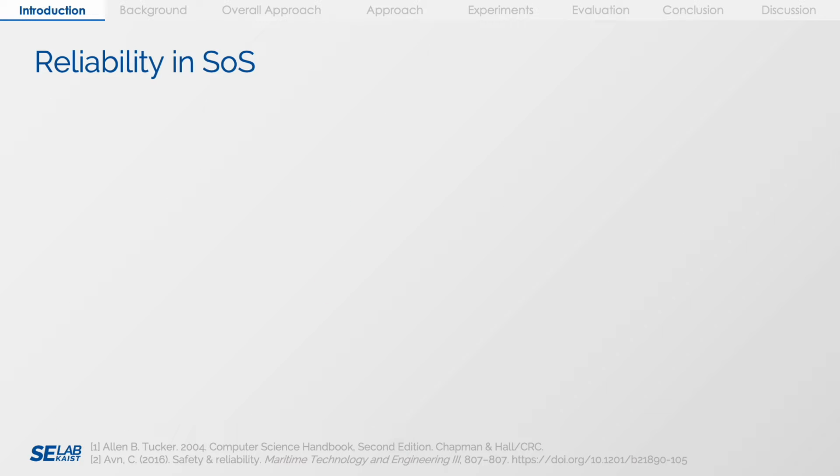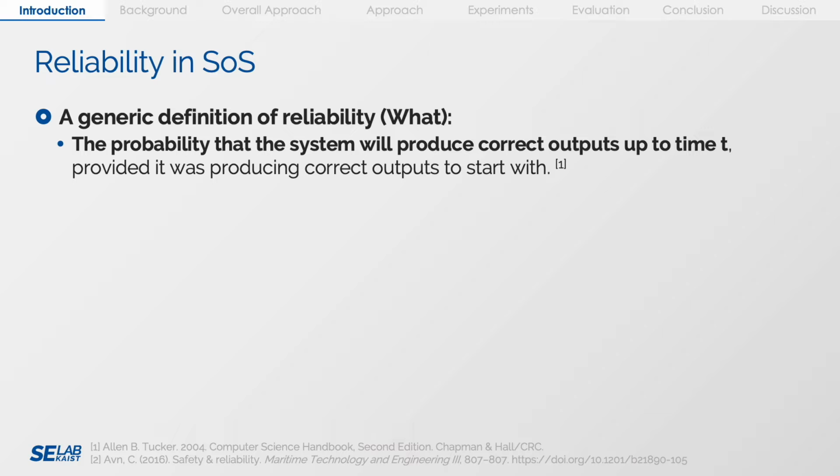Reliability in System of Systems. As an SOS comprises many complex constituent systems, it is difficult to determine what constitutes reliability for a system of systems. As a baseline metric to strive for, we first use a simple general definition of reliability, where it is the probability that the system will produce correct outputs up to time t, provided it was producing correct outputs to start with.